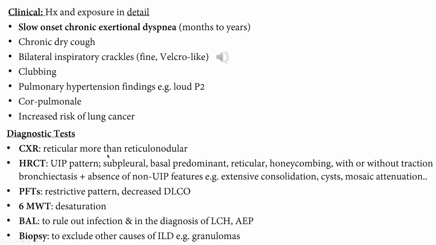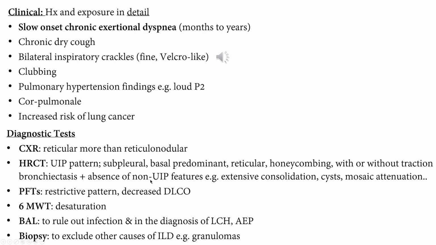It's subpleural, basal, in the base of the lung. They can be reticular, or you can also see honeycombing, with or without traction bronchiectasis. You don't have to have these ones, but the presence of traction bronchiectasis tells us that the fibrosis is extensive. Plus, no non-UIP features.